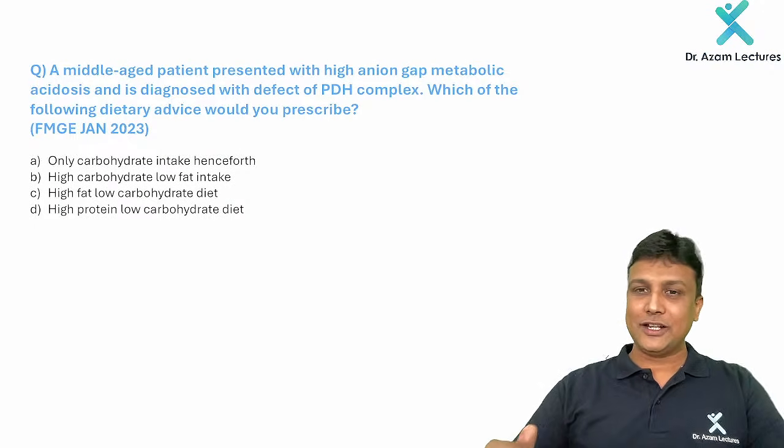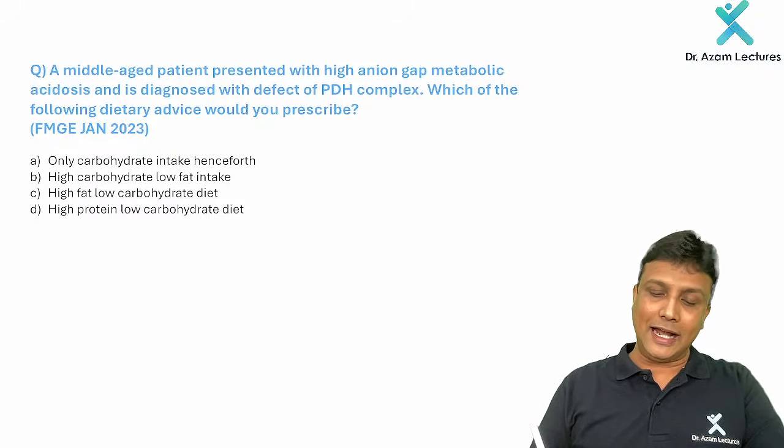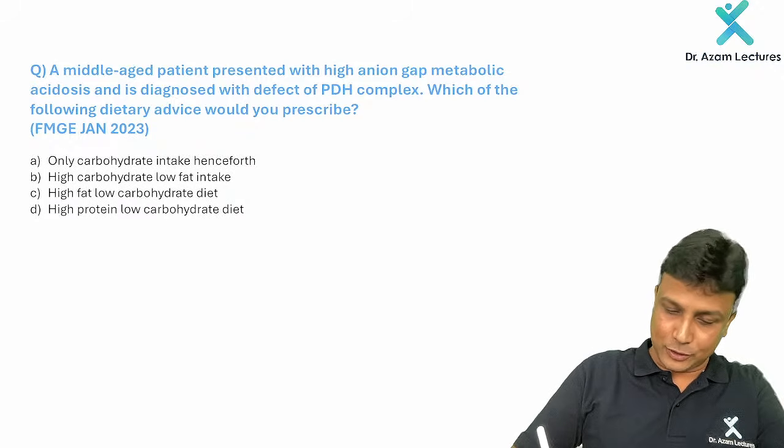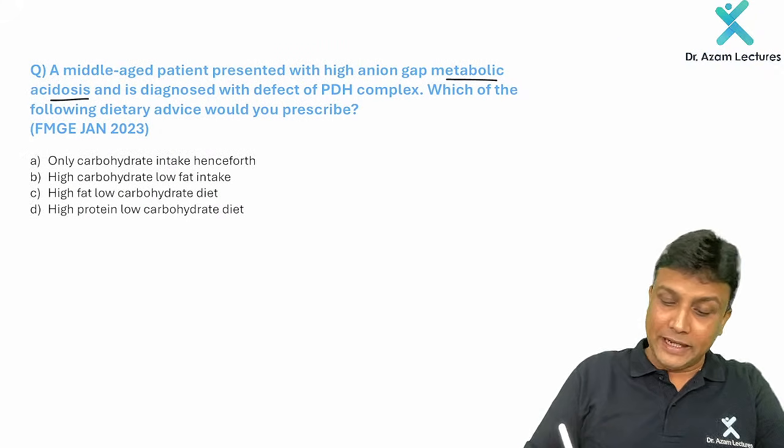Now, please look at this question here. First of all, a beautiful question, my dear friends. A middle-aged patient presented with high anion gap metabolic acidosis. Okay, there is metabolic acidosis here, and was diagnosed with a defect of the PDH complex.